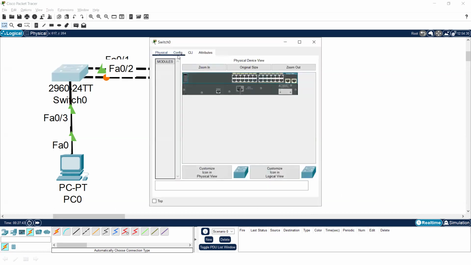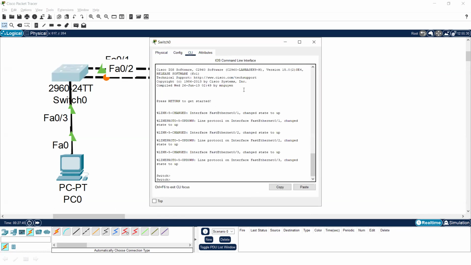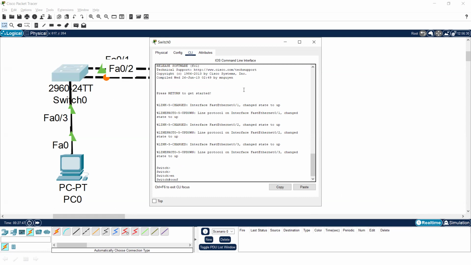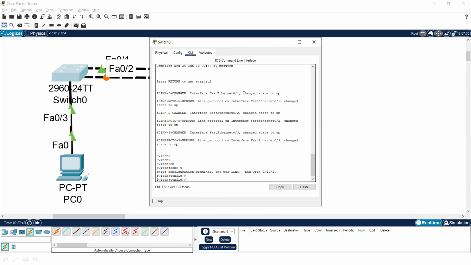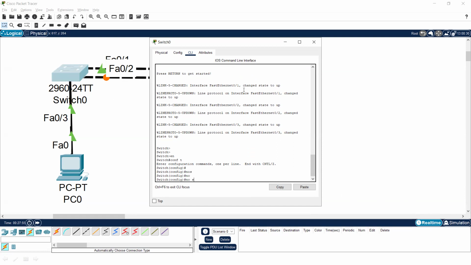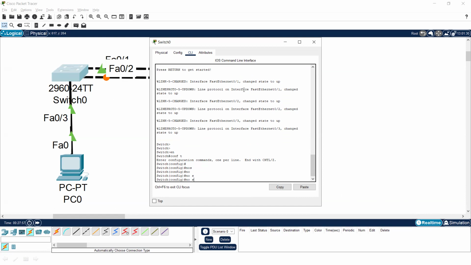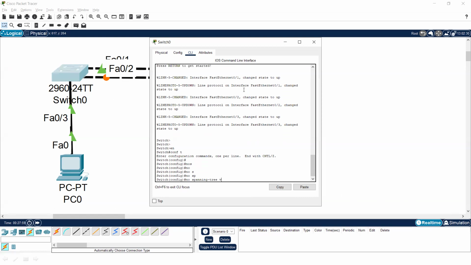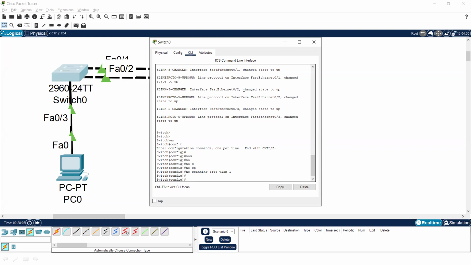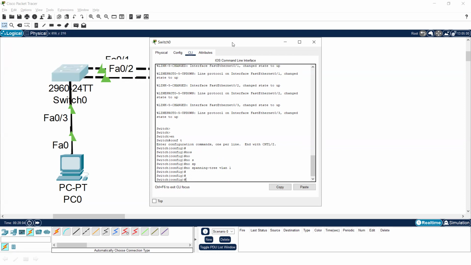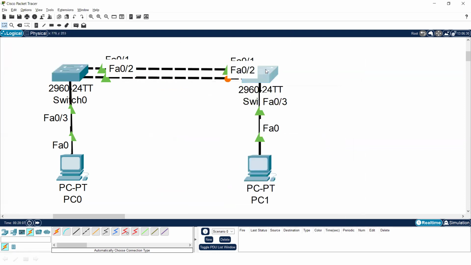So I will click on the switch to go to the console port, enable, configure terminal, no spanning-tree vlan 1. By this command, the STP will be disabled here. We have already disabled the STP protocol on one switch.